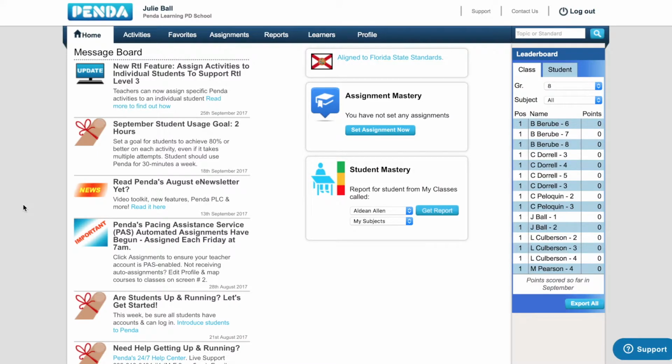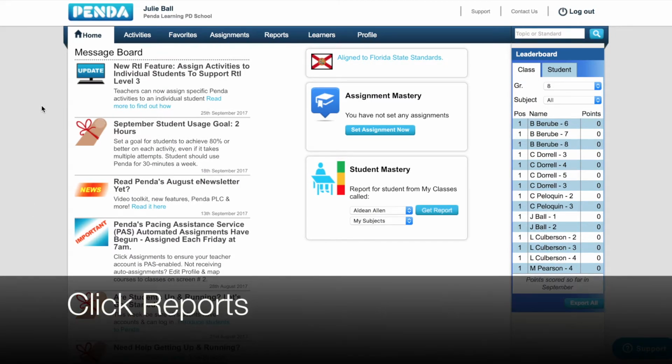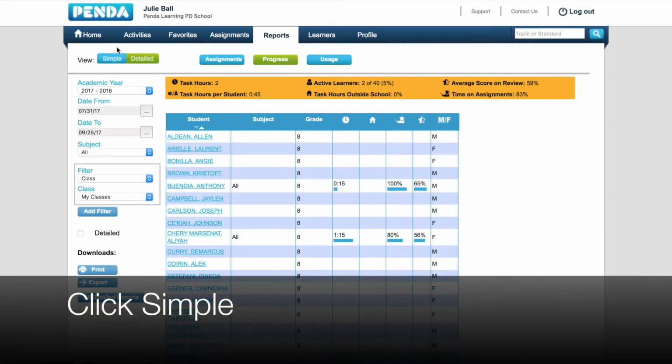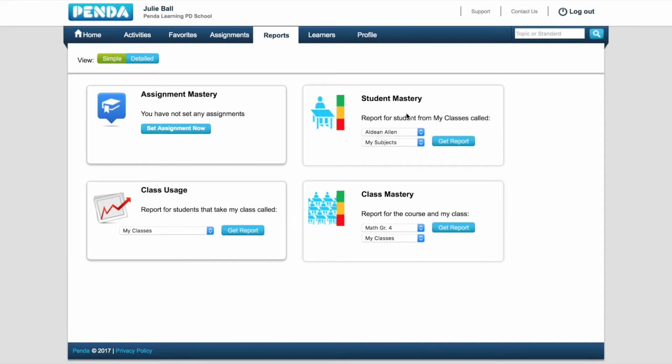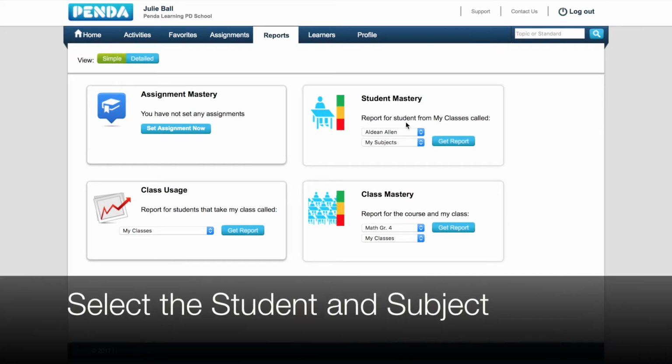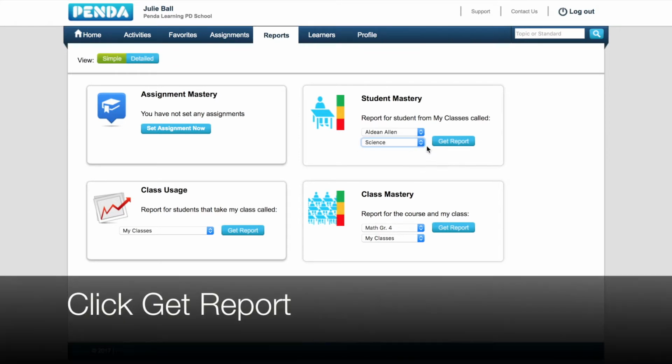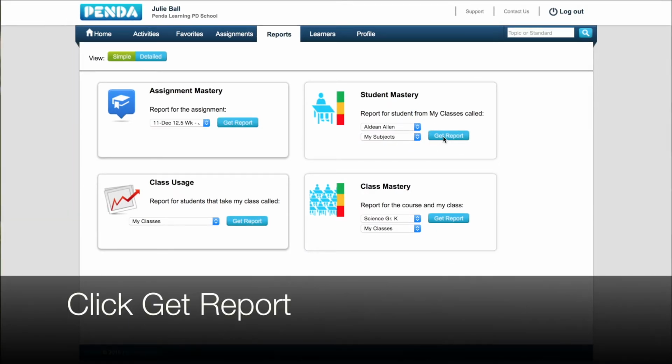When making your intervention group decisions, you may find that you want to look at some more detailed data about a particular student. You can do this by running a student mastery report. In your Penda account, click Reports, Simple, then go to Student Mastery. Here you will select the student and subject and click Get Report.